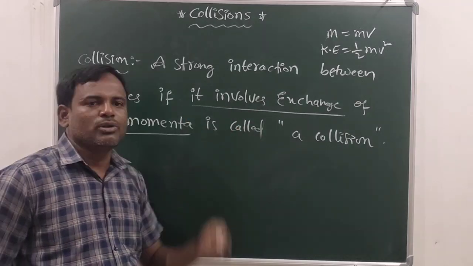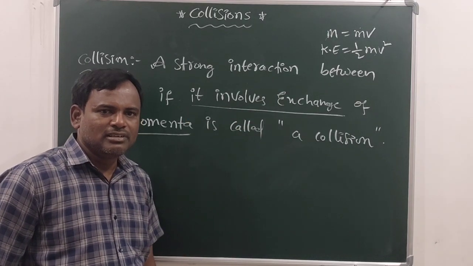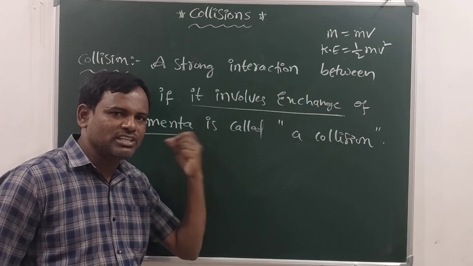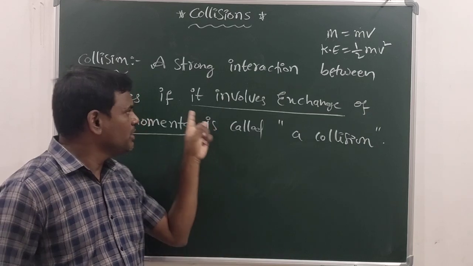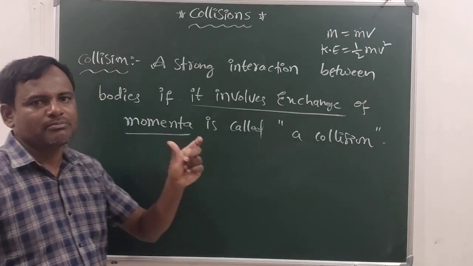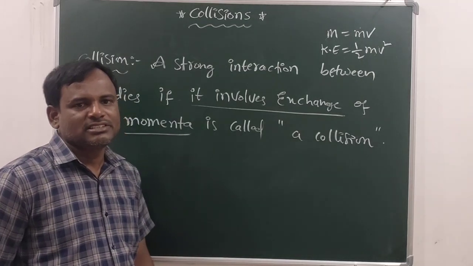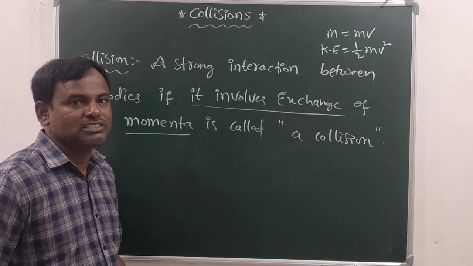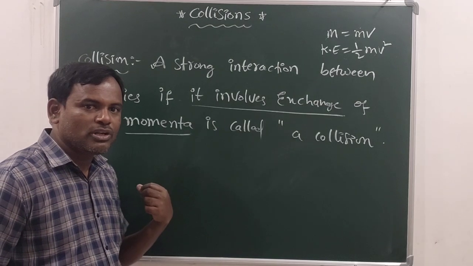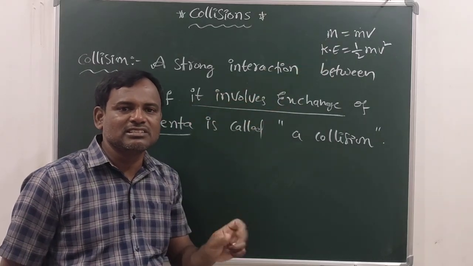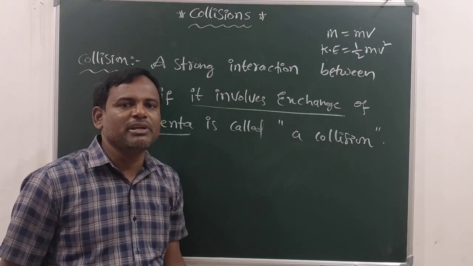See, whenever the collision occurs, some changes we observe in that system before collision and after collision. So here it involves exchange of momentum, velocity changes, and acceleration also. But if you observe the system before the collision and after the collision, both momentum and kinetic energy are conserved, meaning they remain the same.